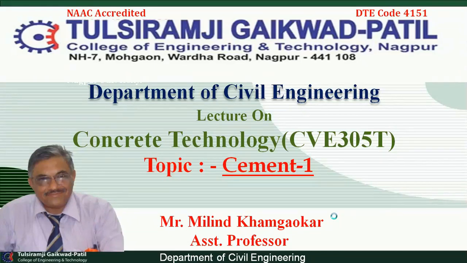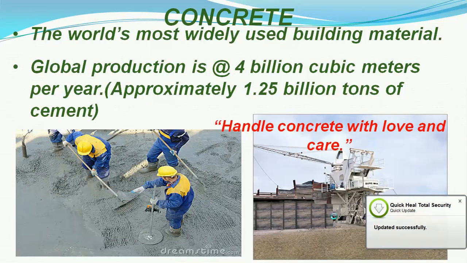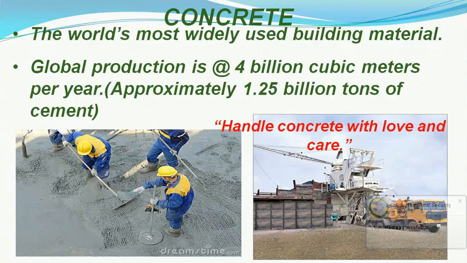Friends, today we will be starting our discussion on our civil engineers' bread and butter subject, that is concrete technology. As we all know, concrete is the world's most widely used building material. Its global production is almost more than 4 billion cubic meters per year. Approximately 1.25 billion tons of cement is being used.